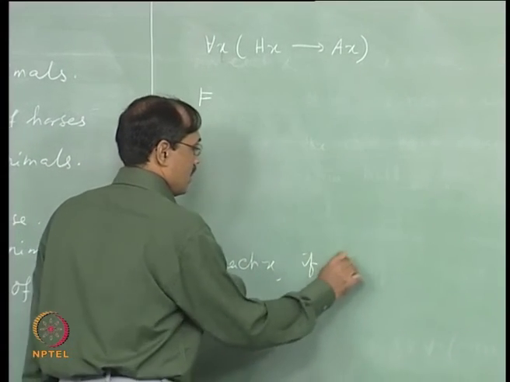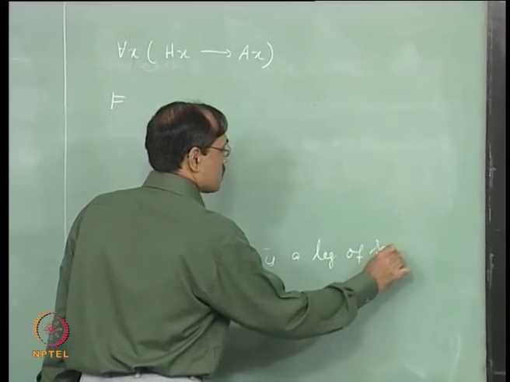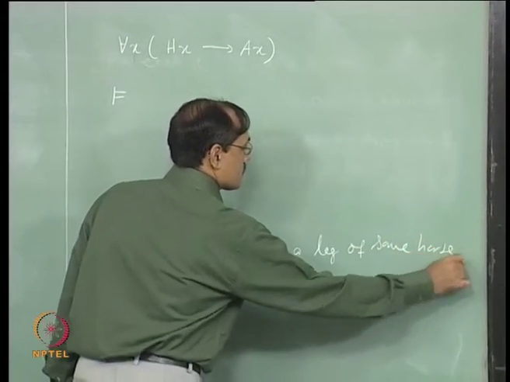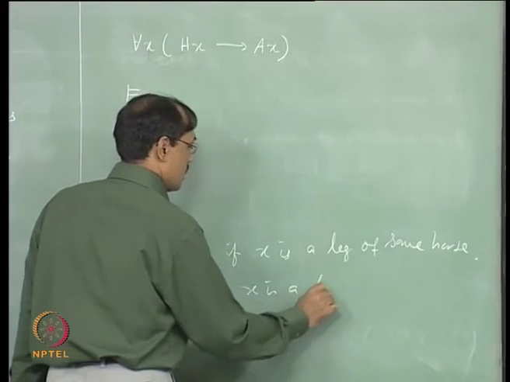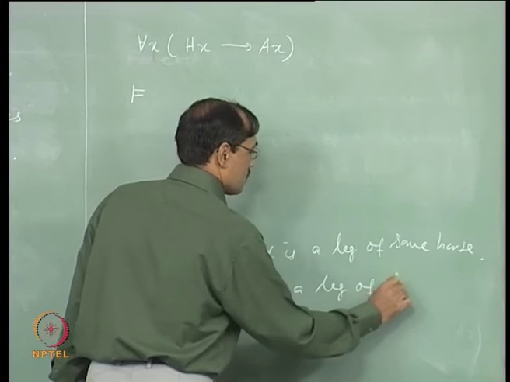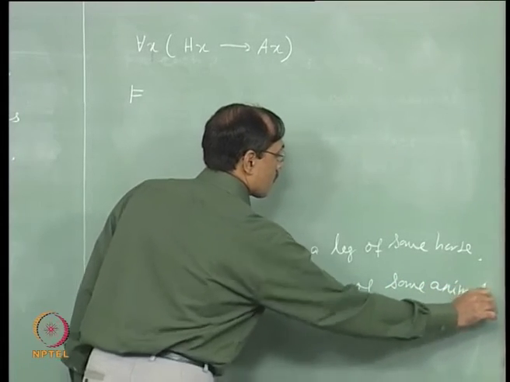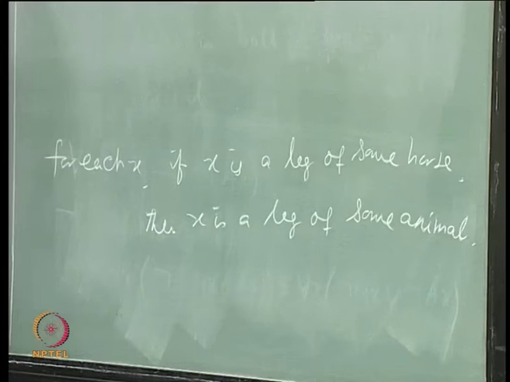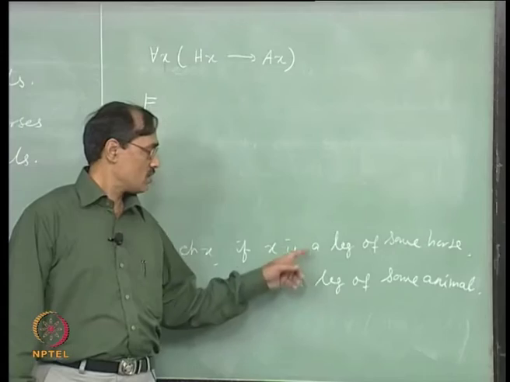So, the semi formal English says for each x, if x is a leg of some horse, then x is a leg of some animal. Now, x is a leg means this A is what?